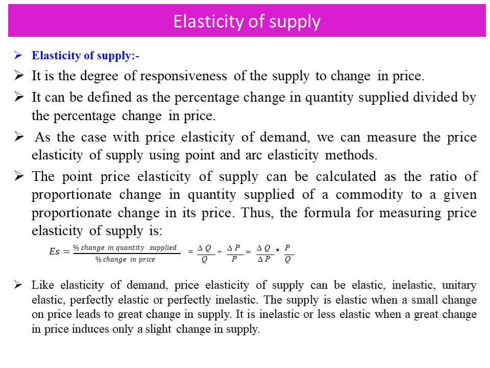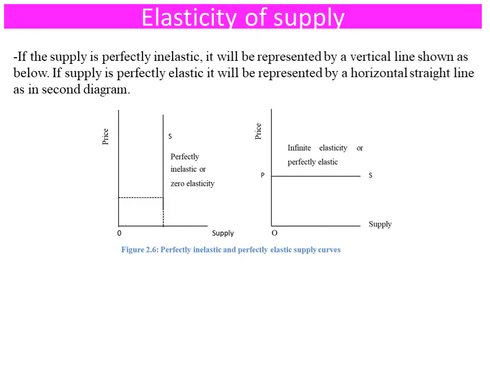The supply is elastic when a small change in price leads to a great change in supply. The price is changing by a small amount, but the supply changes by a great amount, or more is supplied. It is inelastic or less elastic when a great change in price induces only a slight change in supply. If the supply is perfectly inelastic, it will be represented by a vertical line, shown as below.